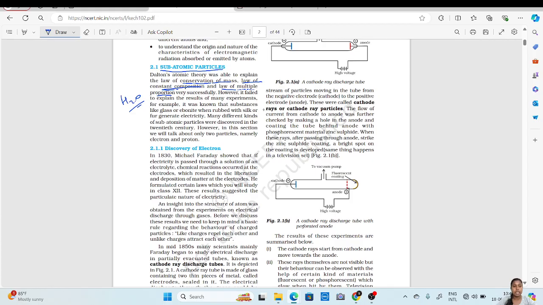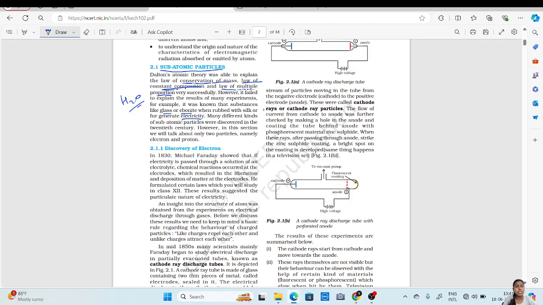So it generates electricity. Or if you rub a mirror constantly on your dress and then hold it against your hair, your hair will stand. So that means rubbing glass or ebonite, which is also a transparent material, with silk or fur generates electricity. This was not explained by Dalton's atomic theory.